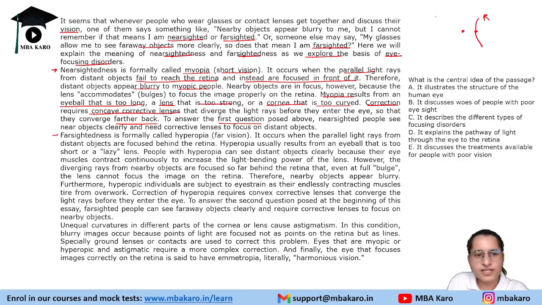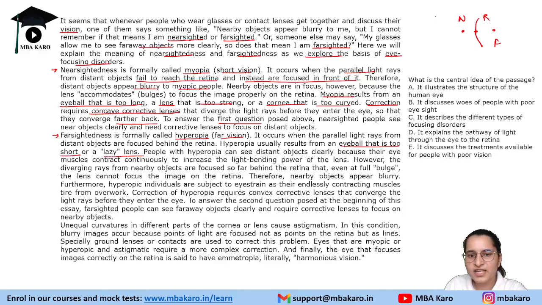Then we have the next one, farsightedness. Farsightedness is commonly called hyperopia, or far vision. This occurs when the parallel light rays from distant objects are focused behind the retina. Now, in nearsightedness, they were focusing in front of the retina. In farsightedness, they are focusing behind the retina. Hyperopia usually results from an eyeball that is too short, or a lazy lens. Nearsightedness, or myopia, resulted from an eyeball that is too long.